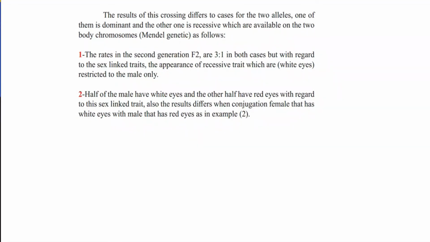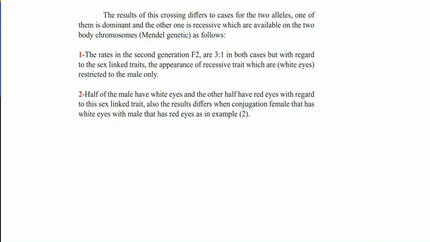Why? Because the 2 females are red eye color, but only 1 male has white eyes. Half of the males have white eyes and the other half have red eyes with regard to the sex-linked trait. Also, the result differs when we cross a female that has white eyes with a male that has red eyes.